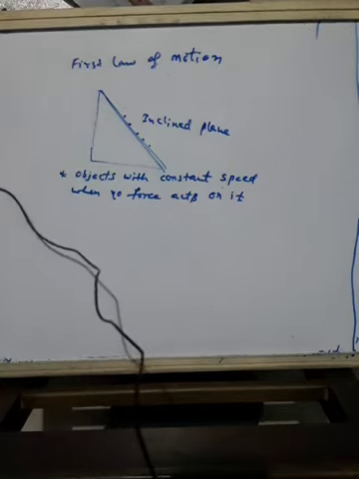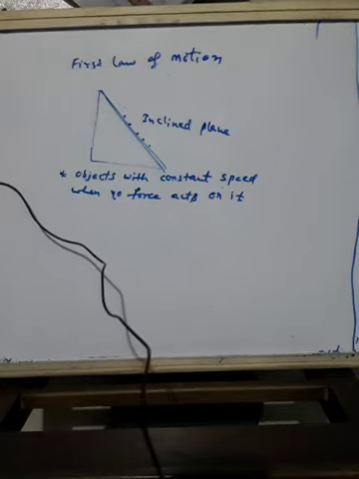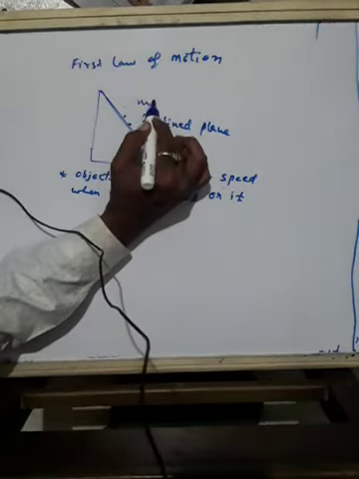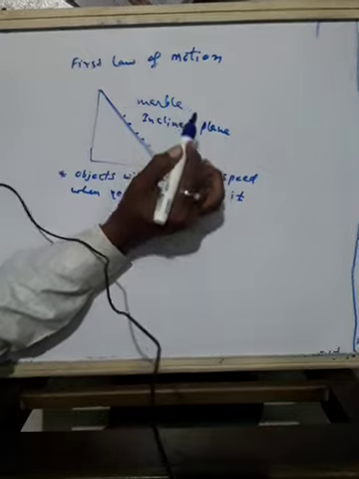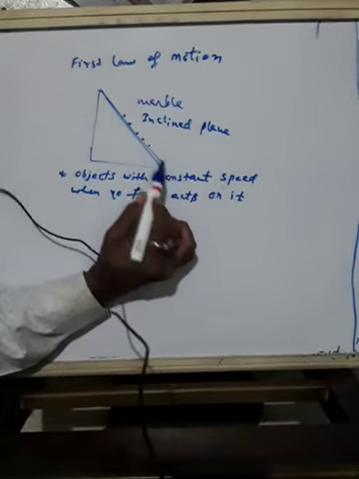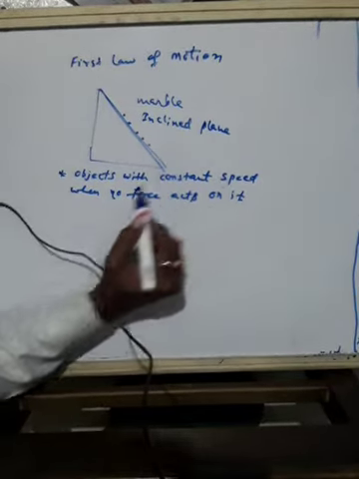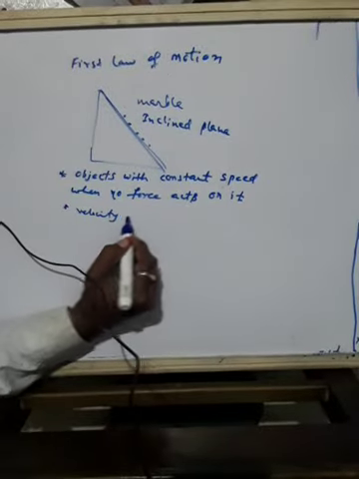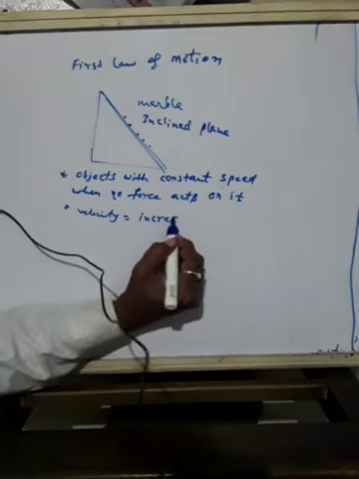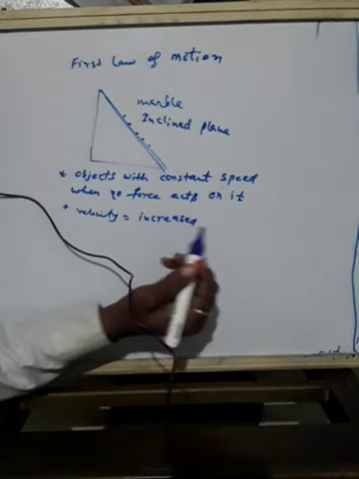He observed that when a marble rolls down an inclined plane, we used a marble here, its velocity increases. When you used the marble, its velocity increased. What happened to the velocity? The velocity of the marble increased, even though there is no external force.